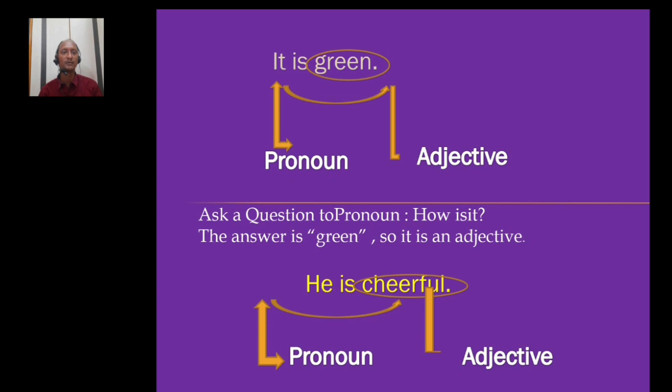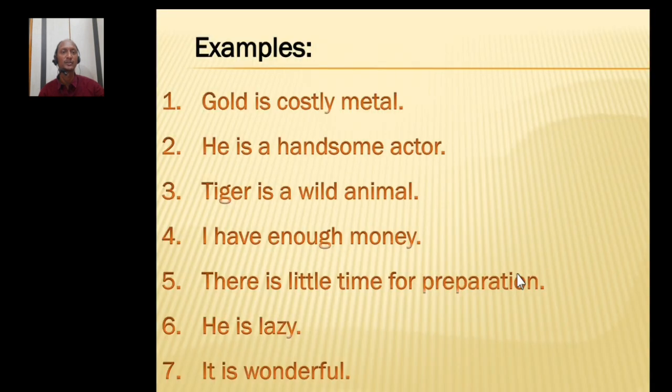He is the pronoun. If I ask a question to he, how is he? Then the answer is cheerful. Cheerful in this sentence is acting in the role of an adjective. So, based on the role a word plays in the sentence, we have to decide what part of speech it belongs to.